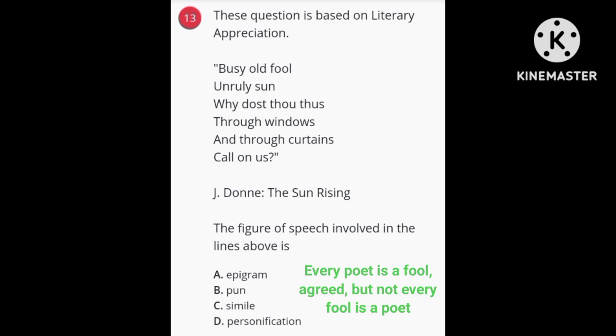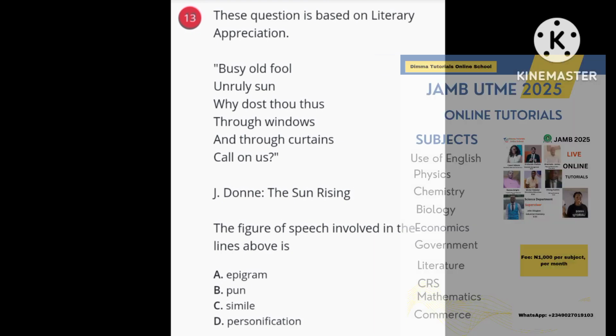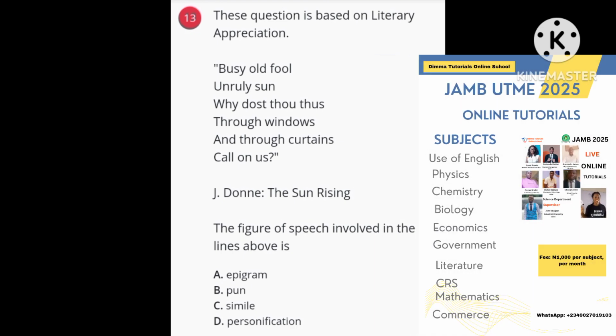Pun simply means a play upon words. It may be used in a way repetitive of a particular word, while its meaning may not be really apparent. It's used for colorful manipulation of words. If you go through Wole Soyinka's Kongi's Harvest, you will understand the use of pun. He made extensive use of pun in his work called Kongi's Harvest.